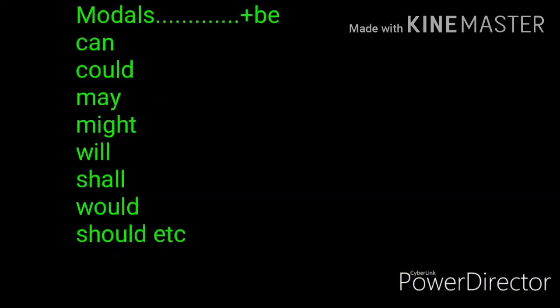Next tense is future tense. Shall will is changed into shall be or will be. Shall have or will have are changed into shall have been or will have been. If there is simple future tense, use the structures of future continuous tense. Modals: after modals we use be, the base form of be.